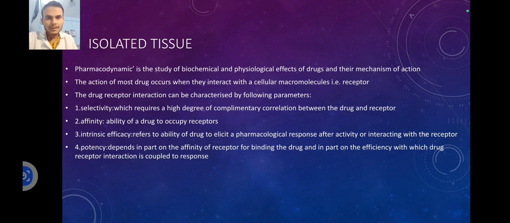Selectivity. It requires a high degree of complementary correlation between the drug and receptor. Affinity. It is the ability of a drug to occupy receptors. Intrinsic efficacy. It refers to the ability of a drug to elicit a pharmacological response after interacting with the receptor. Potency. It depends in part on the affinity of the receptor for binding the drug and in part on the efficiency with which drug-receptor interaction is coupled to the response.